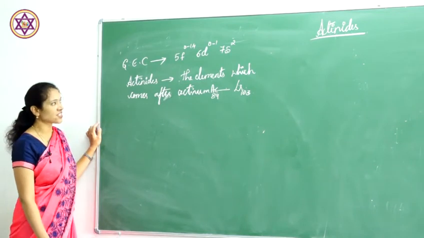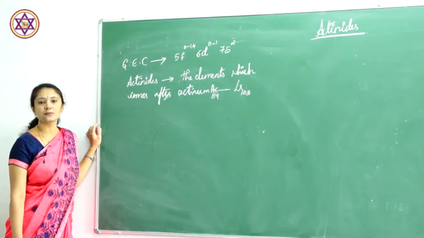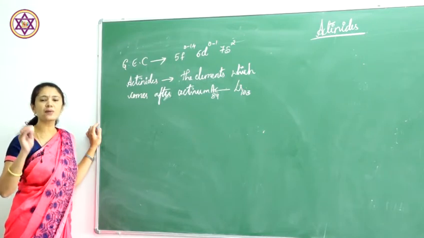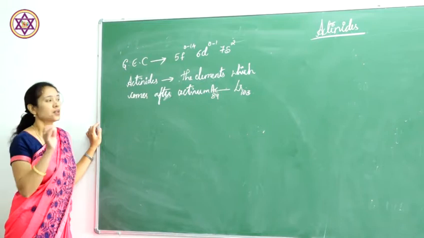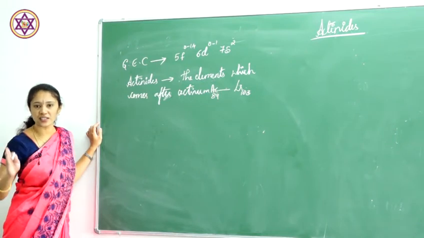Why are they called actinides? Actinoids means they show similar properties to actinium.